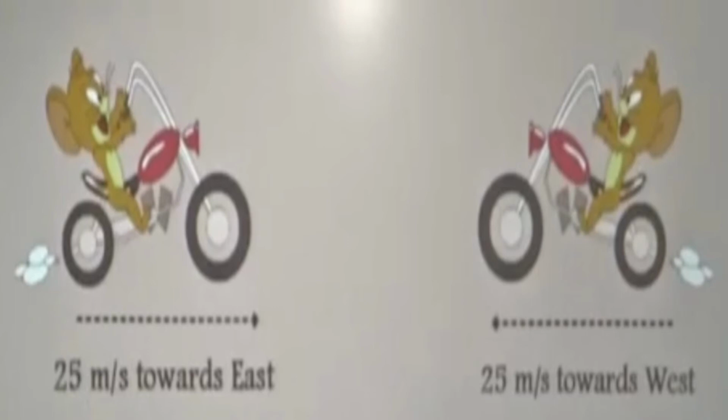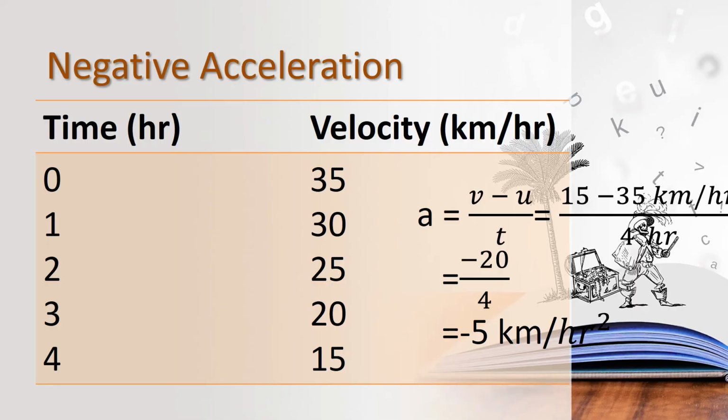So what does it mean by acceleration? When a body speeds up or slows down or changes its direction of motion, it has an acceleration. Okay, children, can you understand? It is also an example of negative acceleration. See the time, 0 hours. In 0 hours, the velocity is 35 km per hour, in 1 hour, 30 km per hour, in 2 hours, 25 km per hour, in 3 hours, 20 km per hour, and in 4 hours, 15 km per hour. Yeah, see?